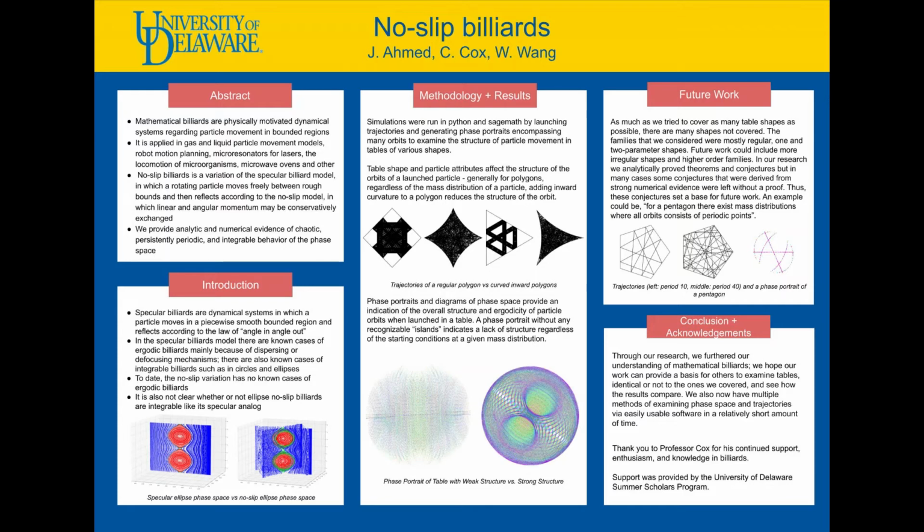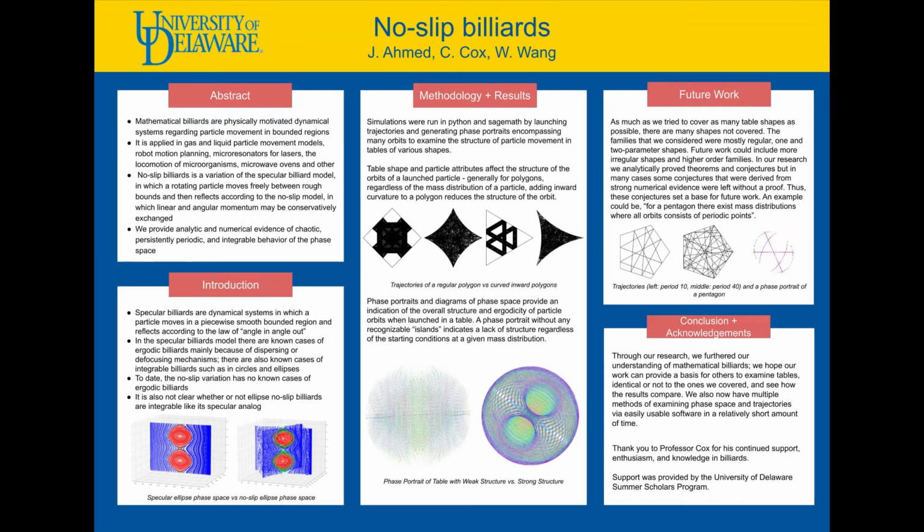Now for the phase portraits themselves. Phase portraits encompass millions of orbits for overall conclusions of structure for a table or family. We mainly considered one and two parameter families of tables in our research. Varying these parameters could take a table from more ergodic and chaotic to more structured. The two phase portraits depicted here are the product of varying the distance between a union of two circles from positive to negative, taking it from the shape of a Venn diagram to more of a lemon.